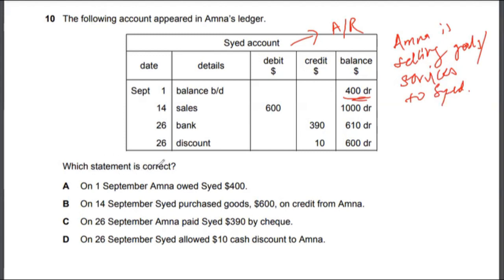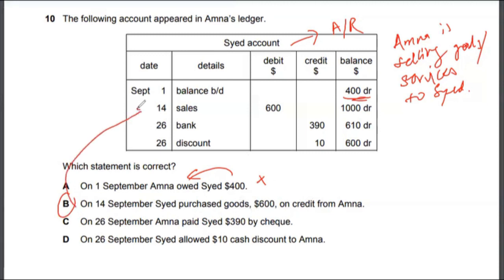So which statement is correct? Again, which statement is correct? Let's read one by one. Option A says on 1st September, Amna owed Syed $400. Amna doesn't owe anything to Syed. Syed needs to pay $400 to Amna. So this statement is actually wrong. On 14th September, Syed purchased goods $600 on credit from Amna. This sounds very correct. So the correct answer to multiple choice 10 would be option B.